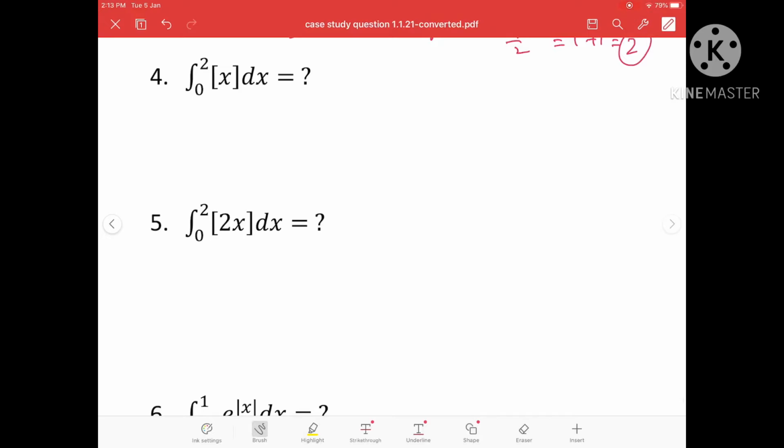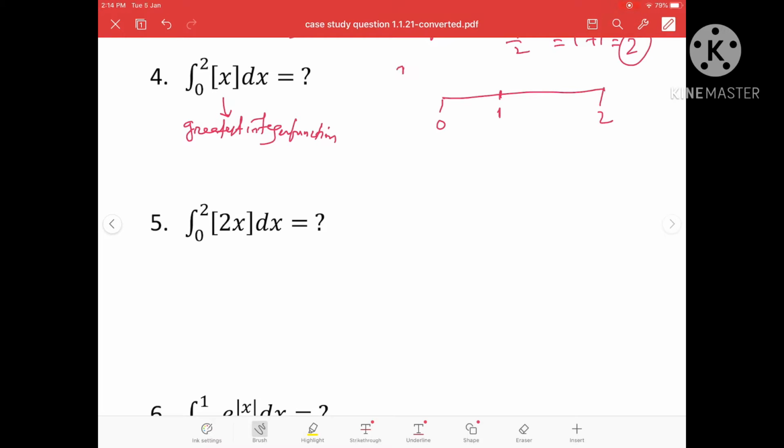Integration from 0 to 2 of [x] dx. [x] means the greatest integer function. And we know the greatest integer function changes its value at all integral points. That means we have to find the integration in the interval 0 to 2, but [x] changes its value at all integral points. Hence 1 will be a point between 0 and 2 where [x] changes.